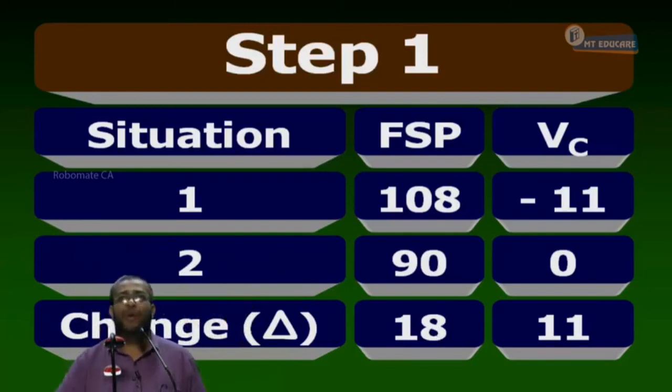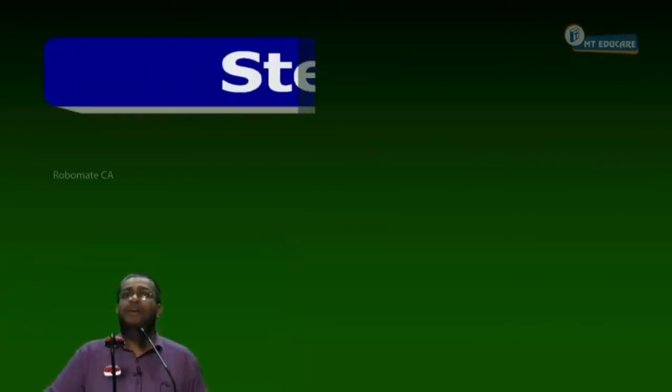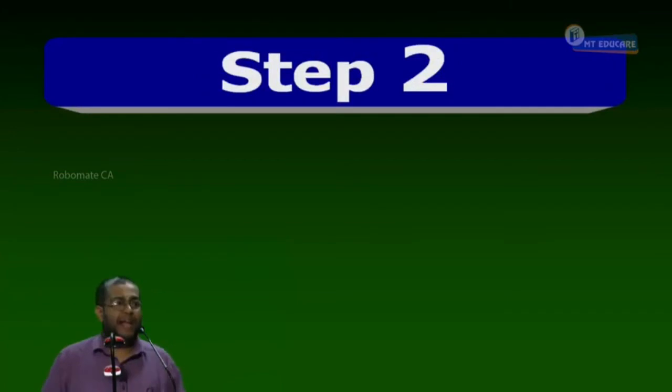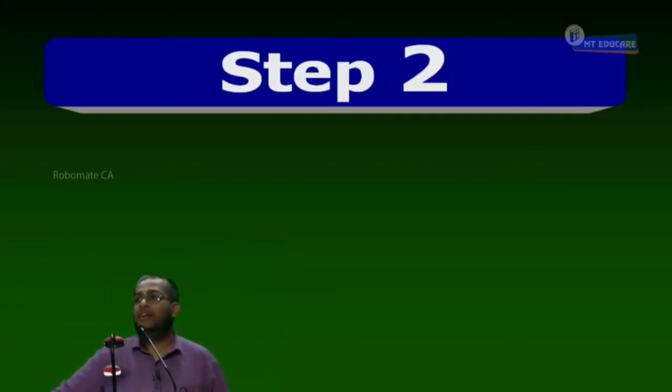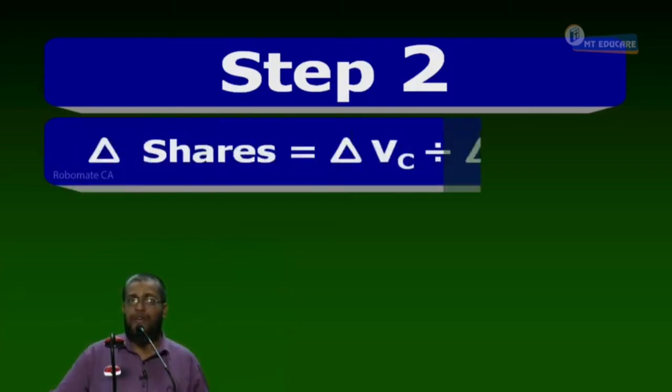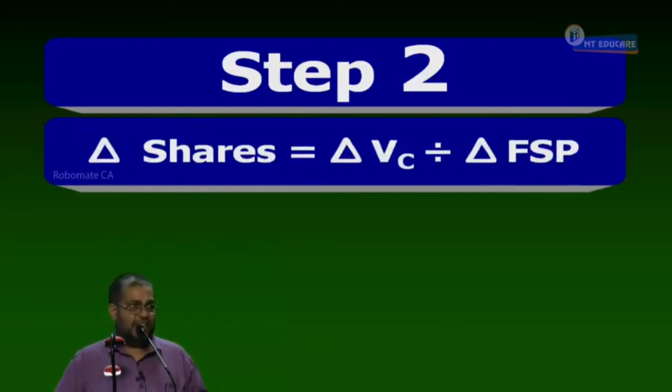Now, next step. Step 2. Calculation of delta shares. I forgot the formula. What is delta share equal to? Change in VC divided by change in FSP. Delta share is equal to change in value of call divided by change in FSP.